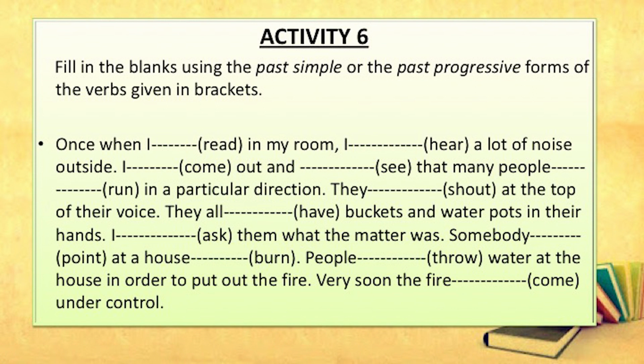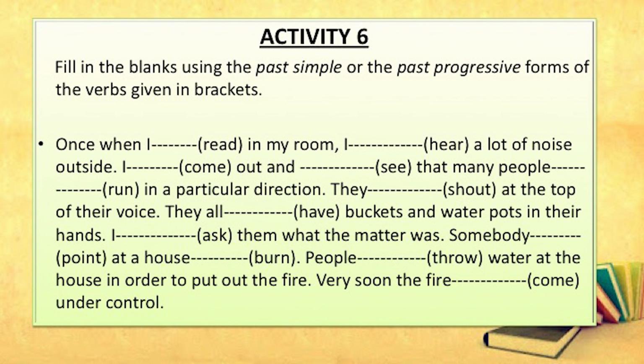I was reading, this is past progressive. I heard, here heard is the second form, and this is simple past. You have to use past progressive or past simple forms of the verbs. So, once when I was reading in my room, I heard a lot of noise outside, heard, H-E-A-R-D. I came out and saw that many people were running in a particular direction.